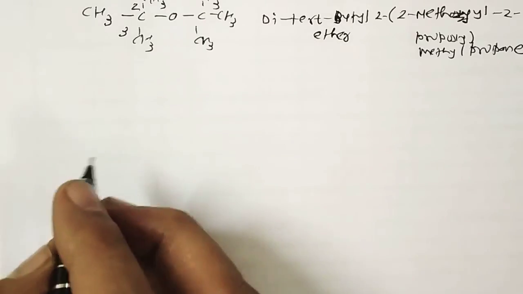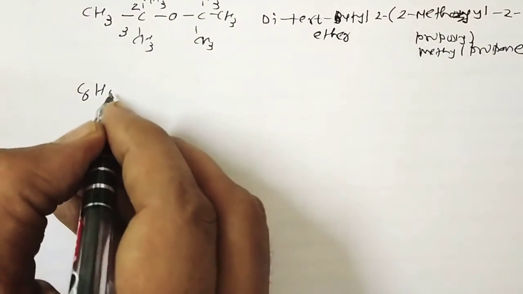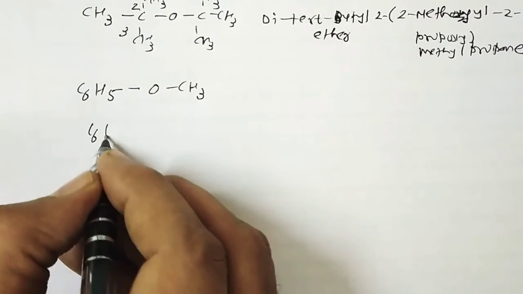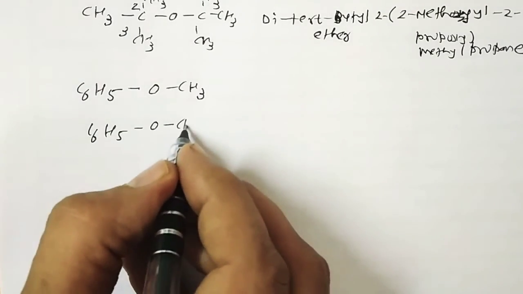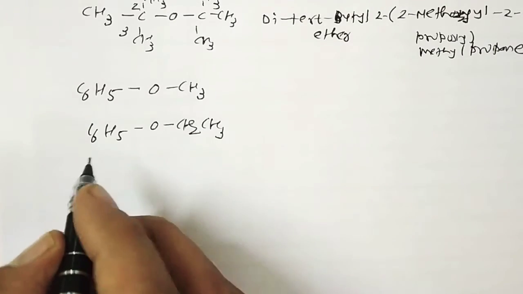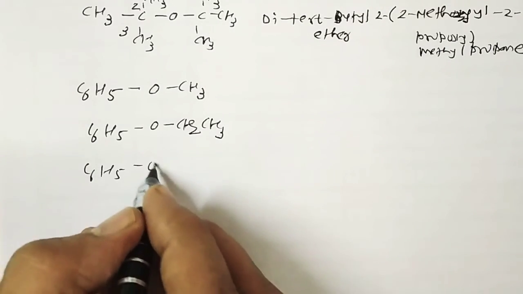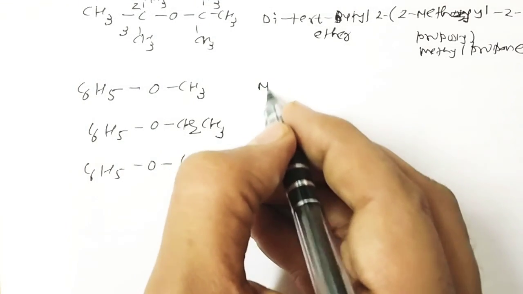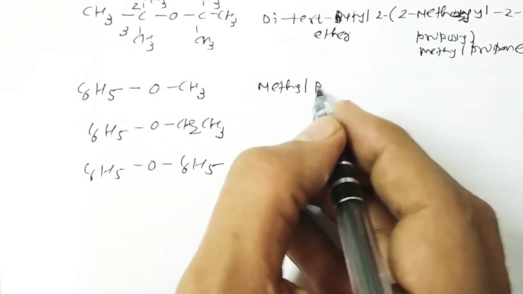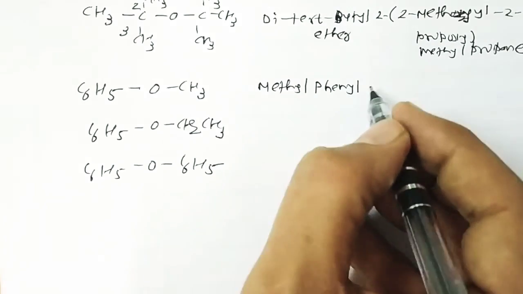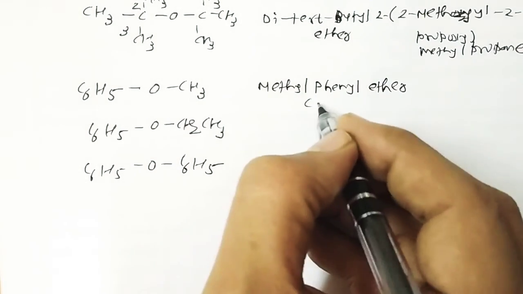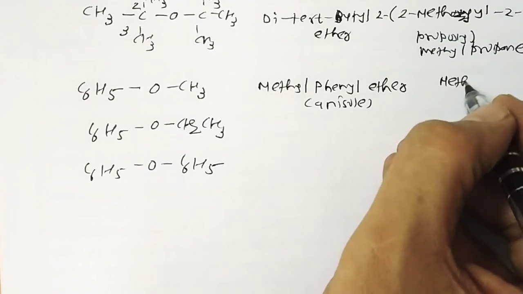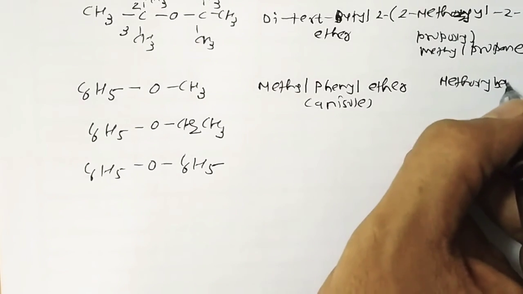Same way, if we consider these compounds: C6H5OCH3, C6H5OCH2CH3, C6H5OC6H5. The name of the first compound is methyl phenyl ether or anisole, and the IUPAC name is methoxybenzene.